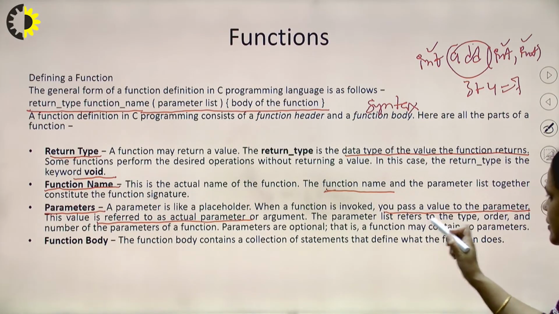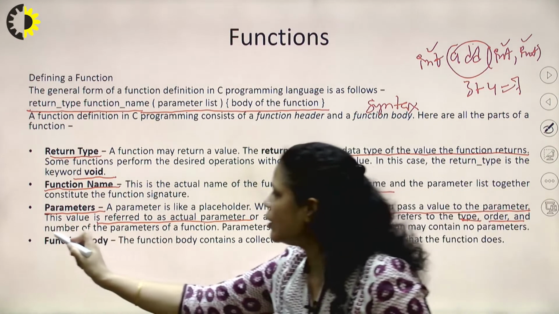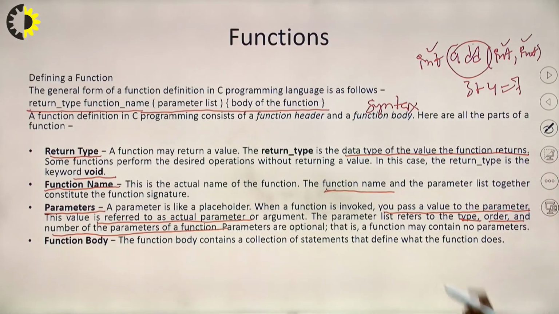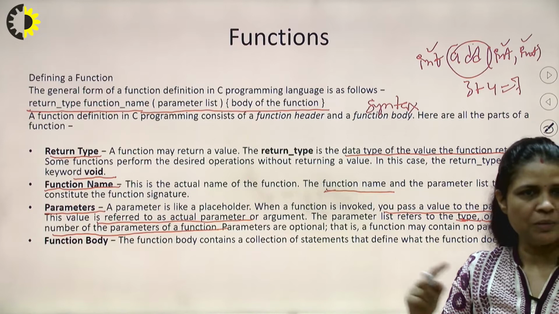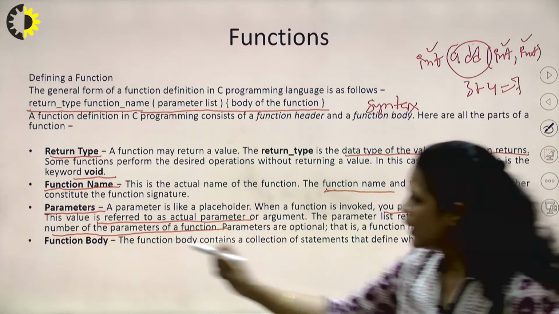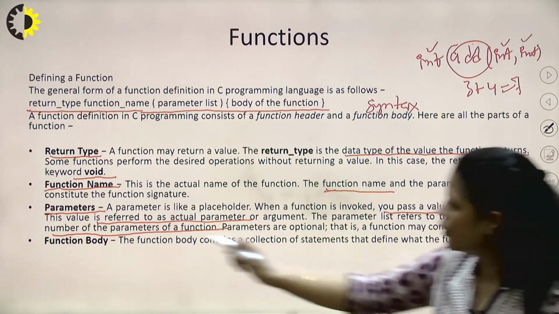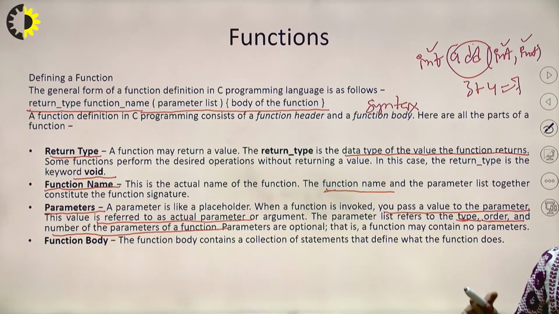The parameter refers to the type, the order, and the number of parameters of the function. Meaning, what will be the type of that particular parameter? What will be the order of those two or three parameters if we are passing multiple parameters? And the number of parameters of a function means how many parameters we are passing.